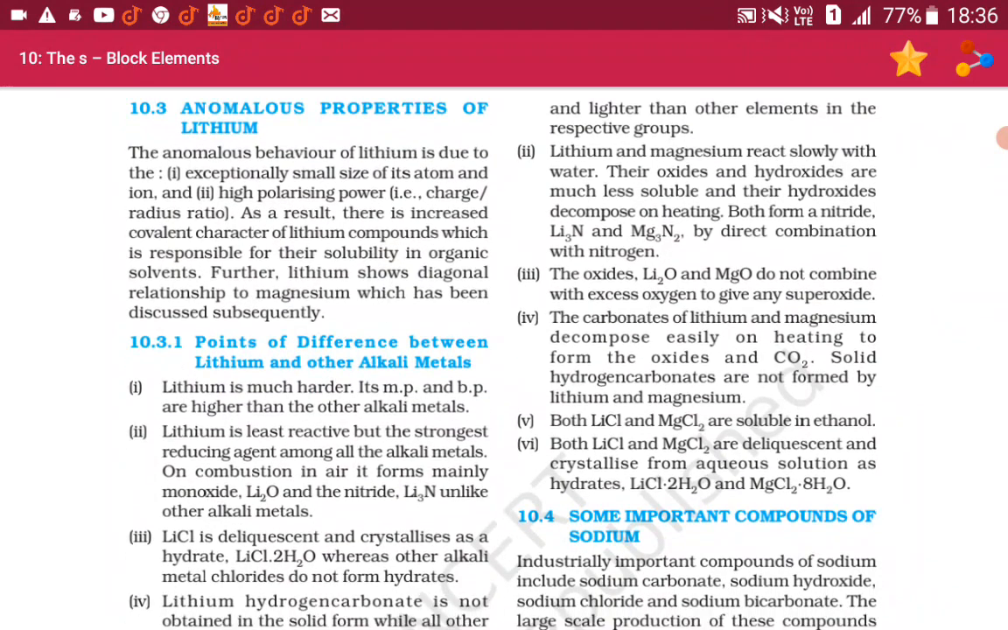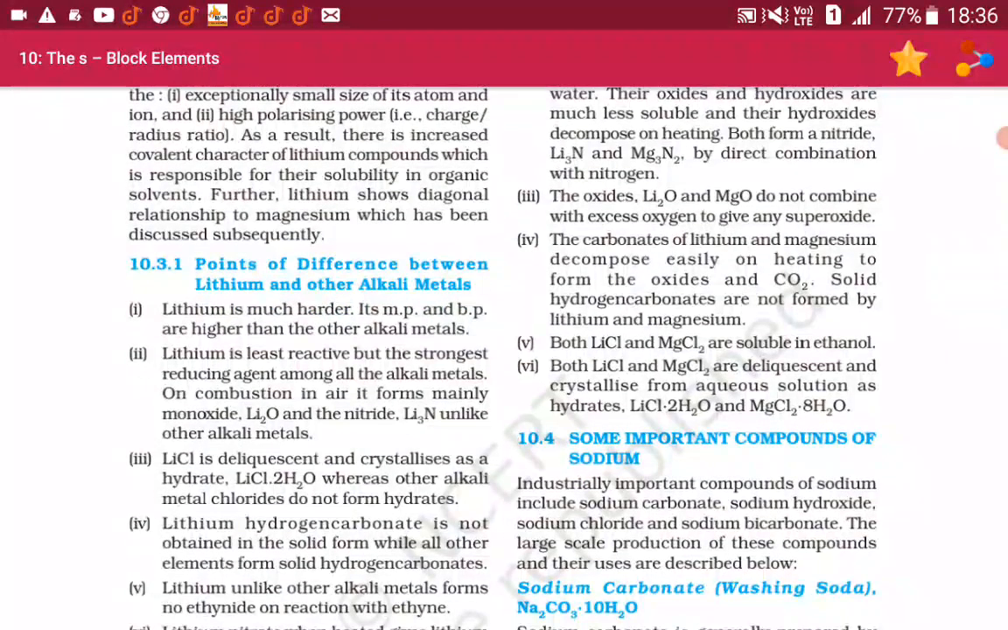The carbonates of lithium and magnesium decompose easily on heating to form the oxides and carbon dioxide. Solid hydrogen carbonates are not formed by lithium and magnesium. Both LiCl and MgCl2 are soluble in ethanol. Both LiCl and MgCl2 are deliquescent and crystallize from aqueous solution as hydrates, LiCl·2H2O and MgCl2·8H2O.